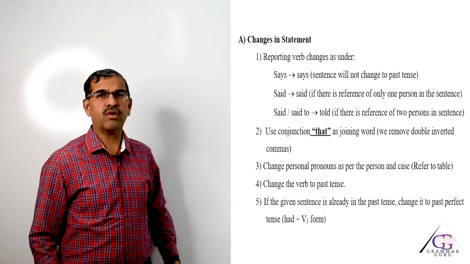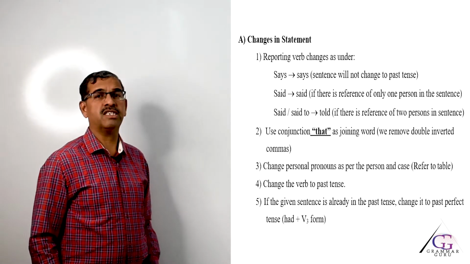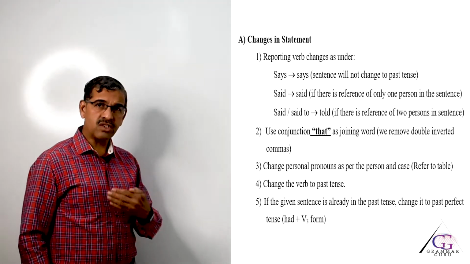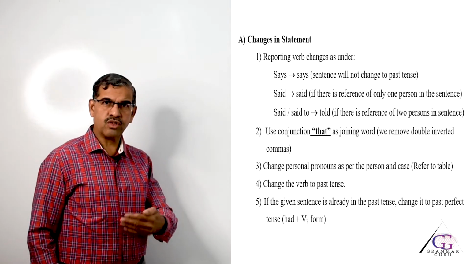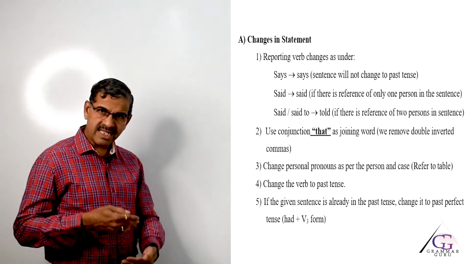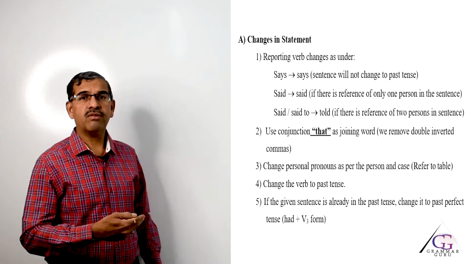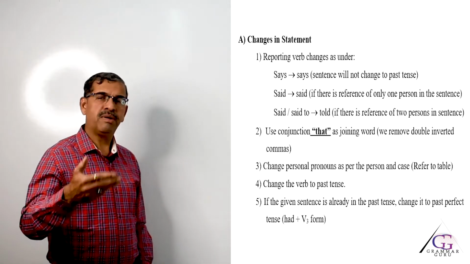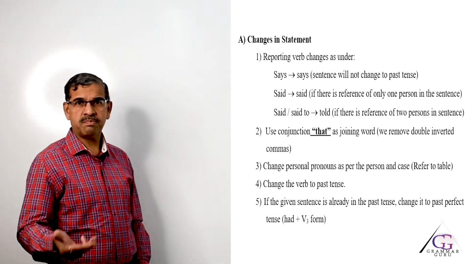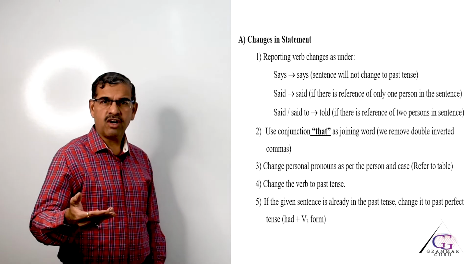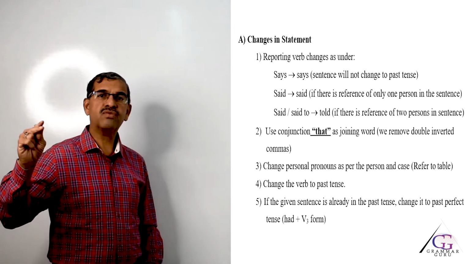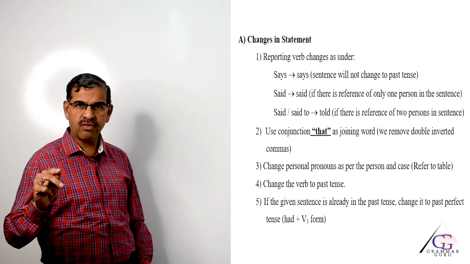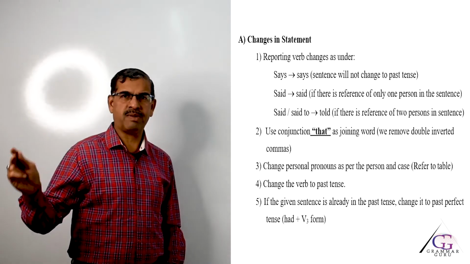Rule number 4 is change the verb to past tense. But if the sentence is already in the past tense, then you cannot change it to past. So, the fifth rule says if the given sentence is already in the past, then you have to change it to past perfect tense. If you don't know what is past perfect tense, normally we say past perfect tense is having had plus V3 form. What is V3 form? That is verb in past participle.